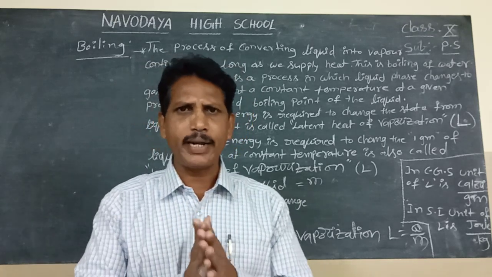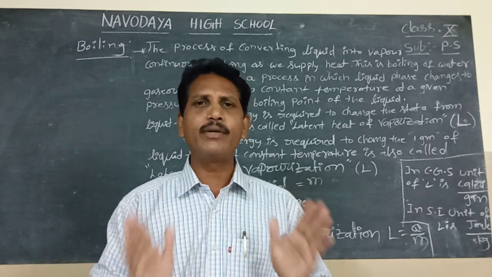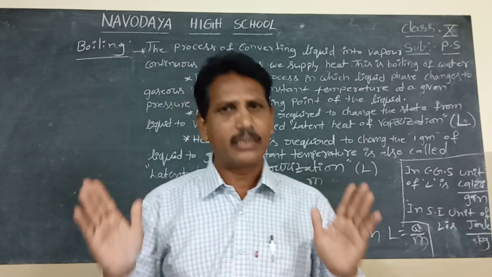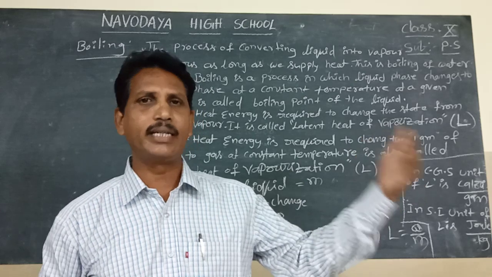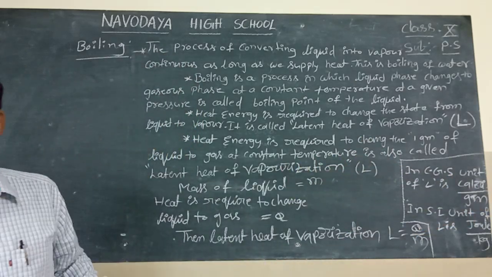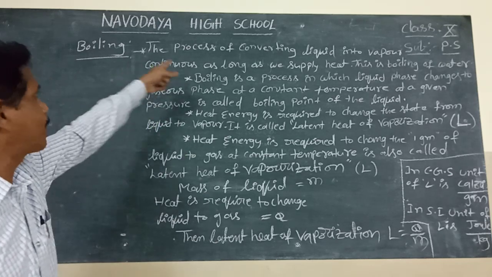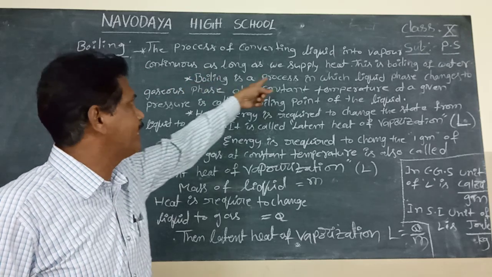So the boiling point of water is 100 degrees Celsius. In Kelvin, the boiling point of water is 373 kelvins. Here the process of converting liquid into vapor continues as long as we supply heat.